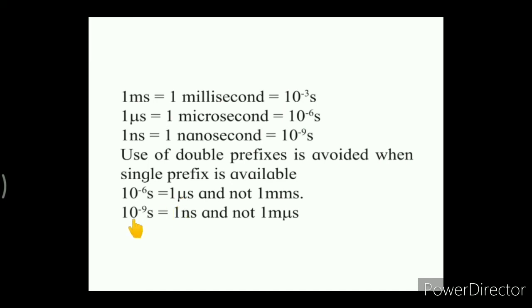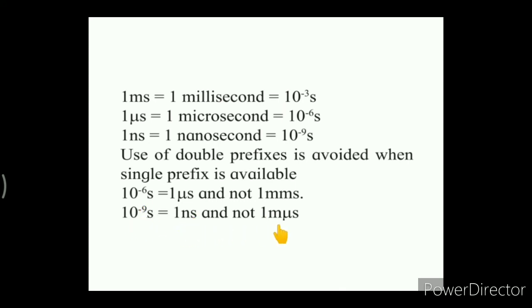Similarly, 10 raised to minus 9 is nothing but the nanosecond. Now 10 raised to minus 9 can be written as 10 raised to minus 6 into 10 raised to minus 3. 10 raised to minus 6 gives us the value in micro, 10 raised to minus 3 gives the value in milli, so it may be written as 1 millimicrosecond. But as we know, 10 raised to minus 9 we can directly write as nano.